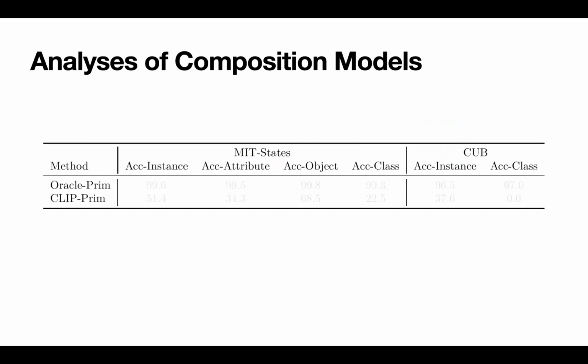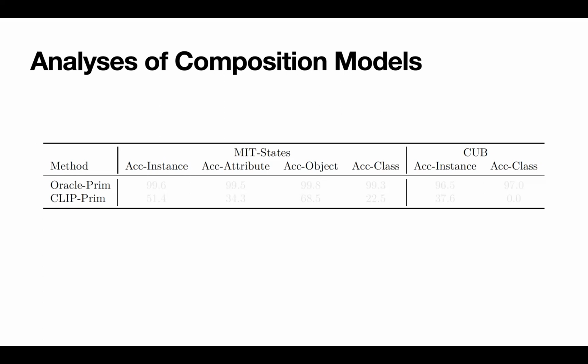In order to better understand, we carry out quantitative analysis of the learned weights of the ground truth composition model and the learned weights of compositions learned from concept activations predicted by CLIP. We measure the performance using accuracy, which measures whether the most activated weights align with the ground truth primitive concepts. Here we have accuracy instance, when we treat each alignment as a single instance, and accuracy class, where a model needs to align all the primitive concepts correctly for a composite concept.